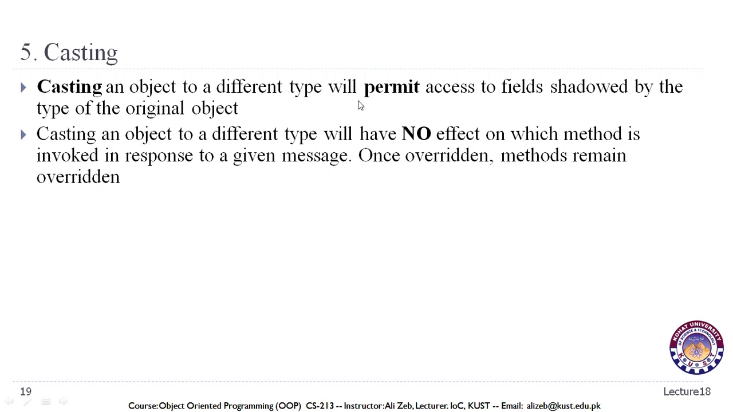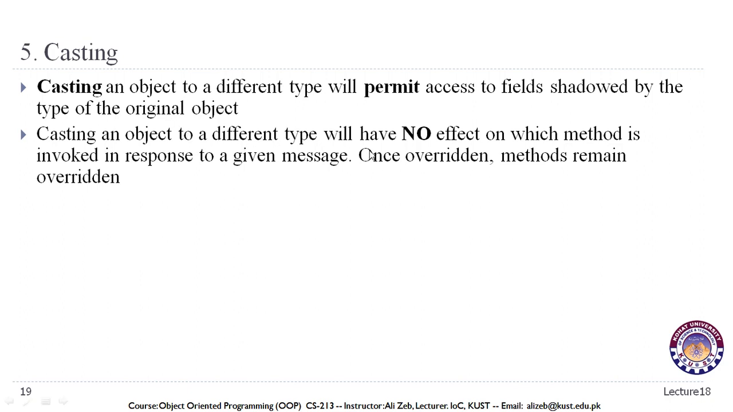So casting an object to a different type will permit access to fields shadowed by the type of the original object. For example, if we are not able to access anything with the original object, then we may be able to access those fields by converting that object to a different type. Now we can only convert to objects of compatible types. We talked about compatibility when we were in the lecture of instanceof operator. So the objects need to be compatible in order to be converted or casted. Otherwise we will get a compile time error.